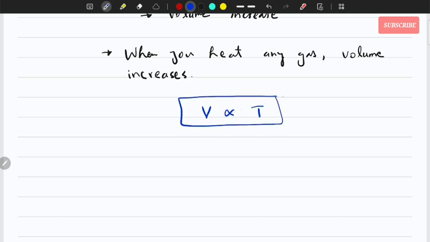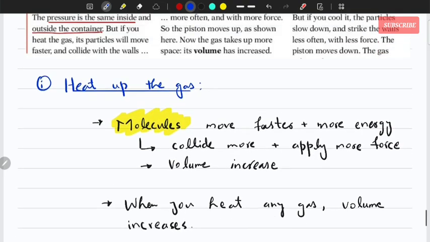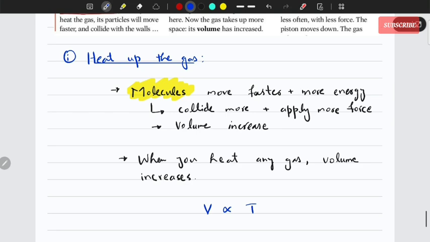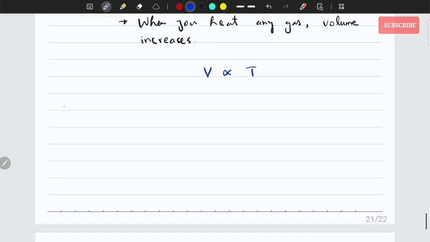So this was a rule called Charles' law. Maybe we would talk about that in the future, not right now. So this is our rule. You heat up the gas, its volume would increase, and the pressure of the gas would also increase due to increased collision, right? The next point that you need to keep in mind is what happens when you cool